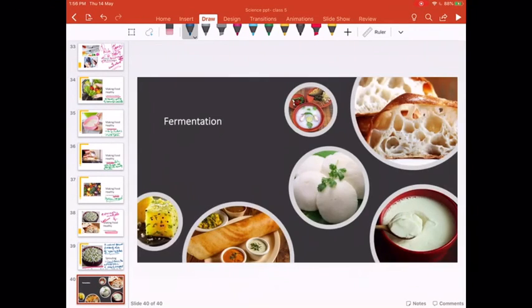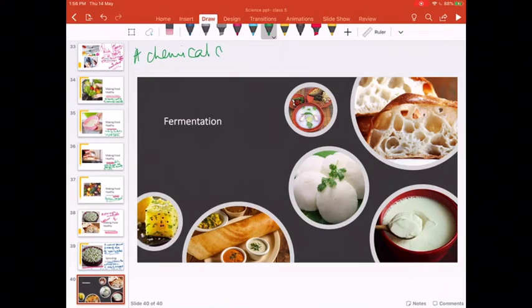Got it? And next, let's see what is fermentation. Fermentation is a chemical process, a chemical change, I would say. Change means once a food gets fermented, you cannot get it back in the normal form.